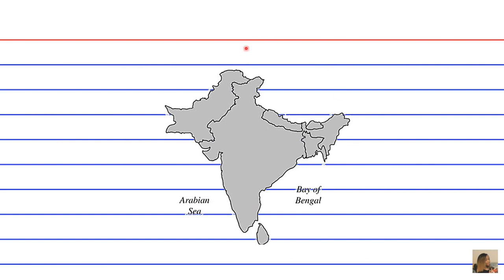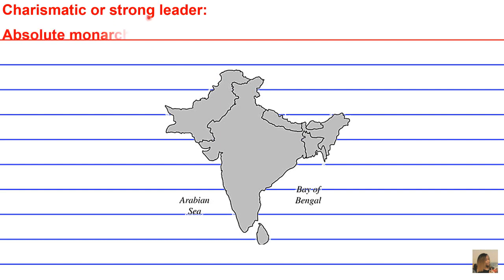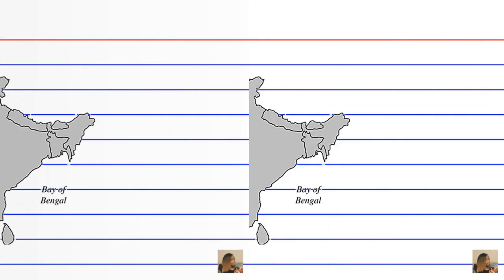A seventh unifying force in this region is going to be a charismatic or strong leader. That's going to be your absolute monarchy in Nepal, this region right here, okay? And the military leadership in Pakistan. So charismatic for Nepal and strong military leadership in Pakistan. Okay. All right.